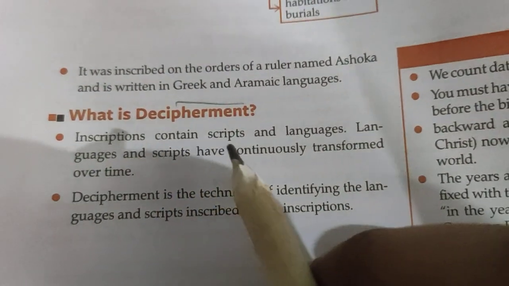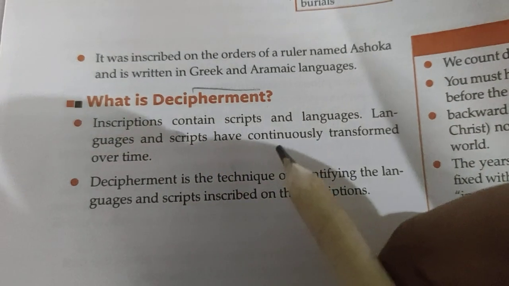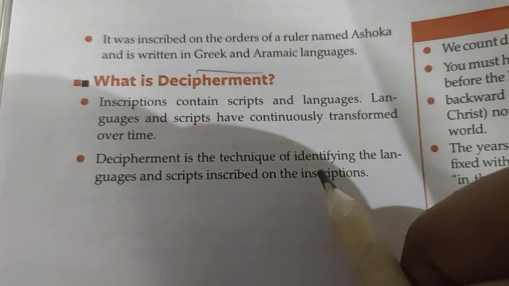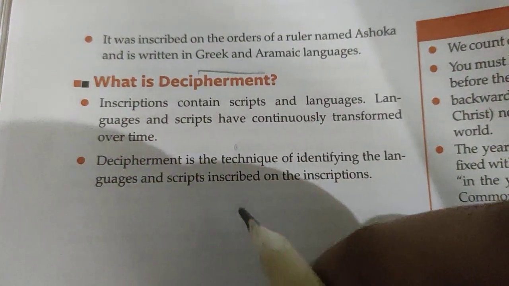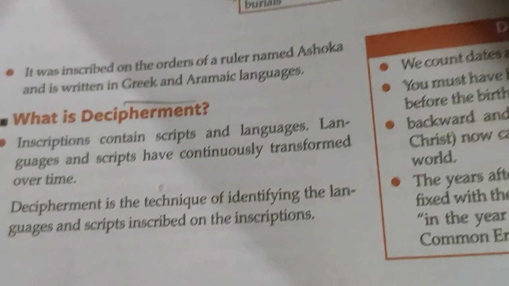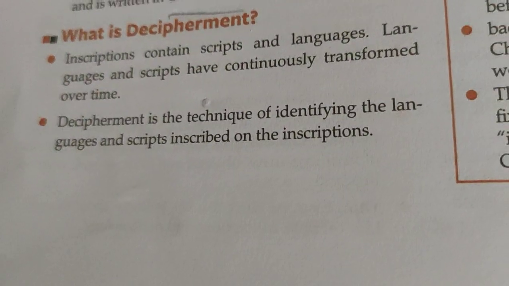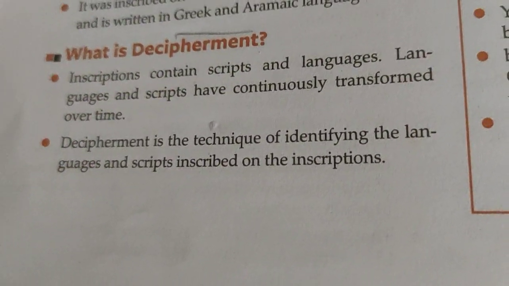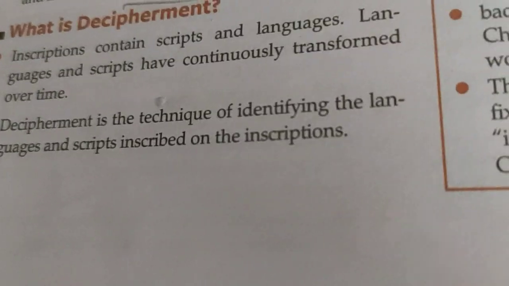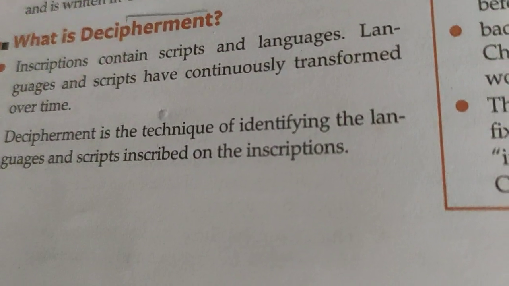Now inscriptions contain scripts and languages. Languages and scripts have continuously transformed over time. Decipherment is the technique of identifying the languages and scripts inscribed on the inscriptions. So suppose Ashoka's inscriptions found in Kandahar: at that time the language was different, the script was different. So it's hard to read what script or what language was there.